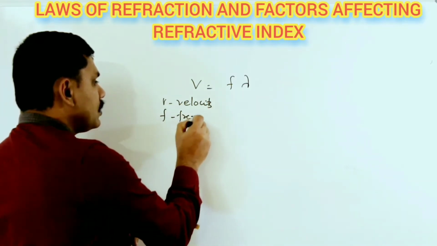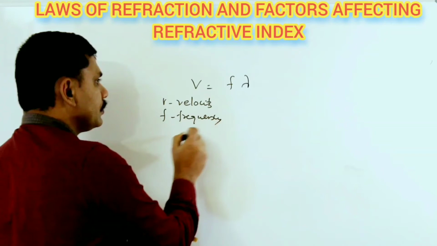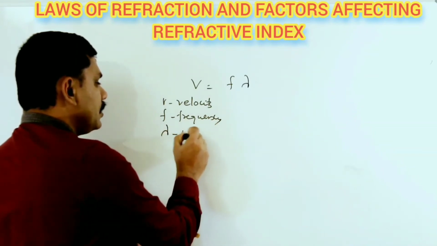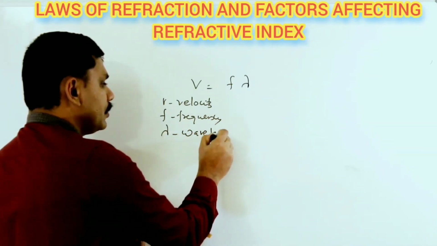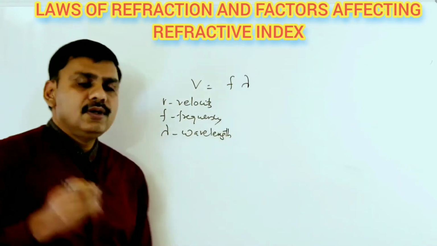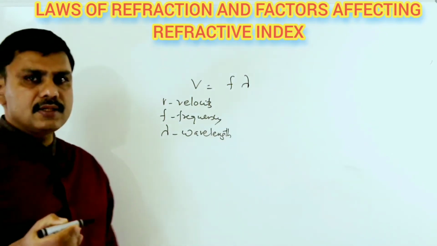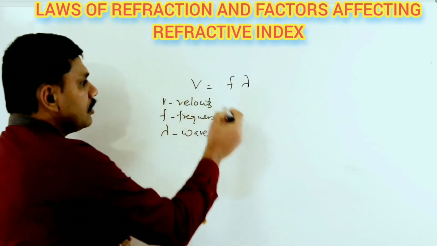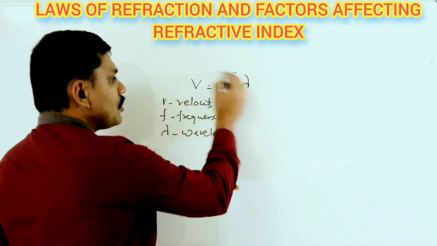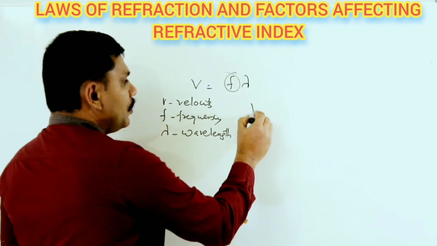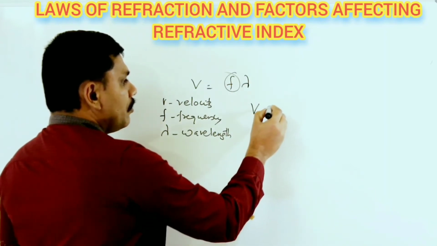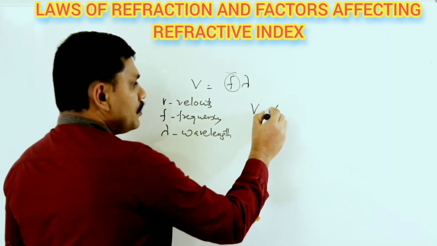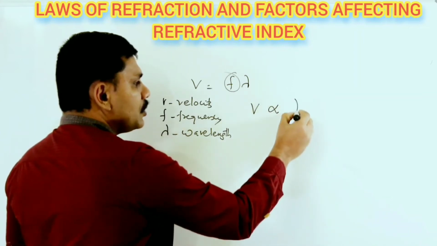So when refraction takes place, the frequency of the light remains the same. By considering this equation, frequency is a constant. So if you remove that constant using the proportional sign, V becomes directly proportional to lambda.